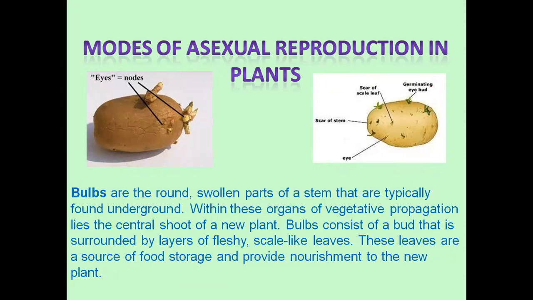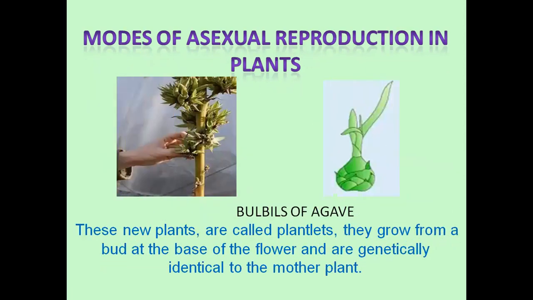In the next diagram, the green leaves are nothing but the germinating eye bud. All of you might have seen these structures in your kitchens in the potato. So this is a type of asexual reproduction by the formation of bulbs. I hope that is clear to you, students. Let's go to the next slide.